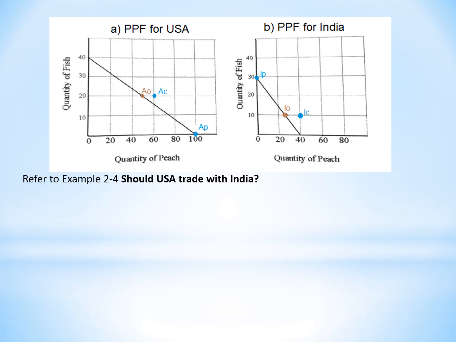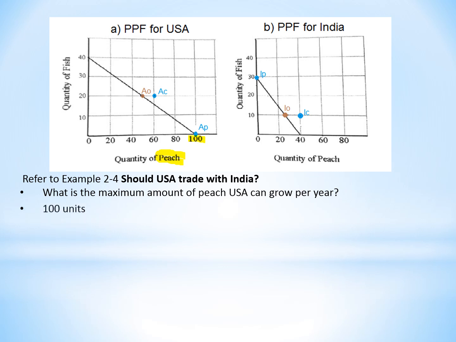Okay, let's take a look at this example. PPF for USA, PPF for India. We want to find out, should USA trade with India? First question, what is the maximum amount of peach USA can grow per year? Can you answer that question? It is 100, isn't it? Quantity of peaches here, so 100 is the answer. Very good. What is the maximum amount of peach India can grow per year? It is 40 here, isn't it? Because this is India's PPF.